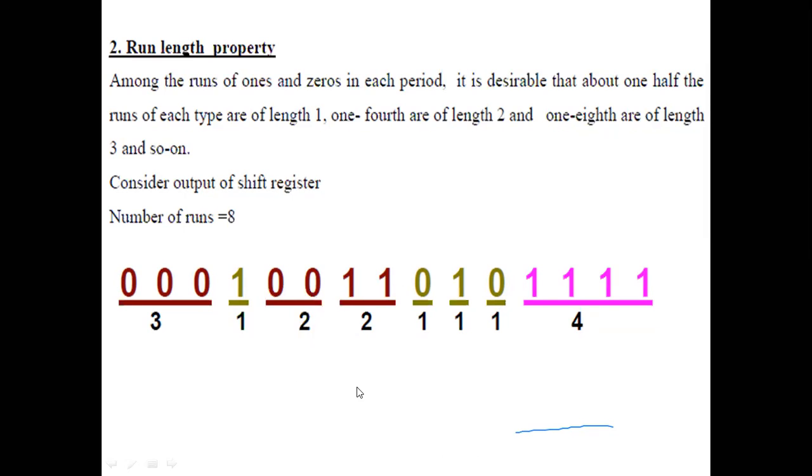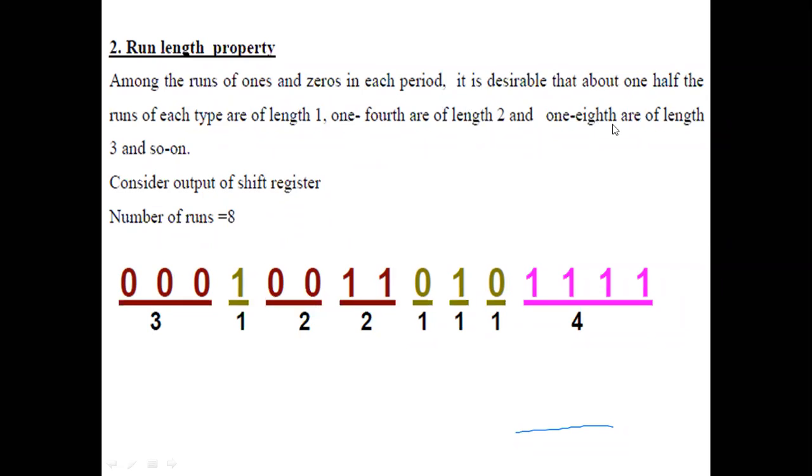Yes or no? 2 ones are there together. So under that write down 2. Here also 2. Anywhere else is there 2? No. So 1/4 of the runs should be of length 2. The total length is 15, number of runs is 8, 1/4 of 8 is 2. So with 2 runs of length 2, you will have the property being satisfied.